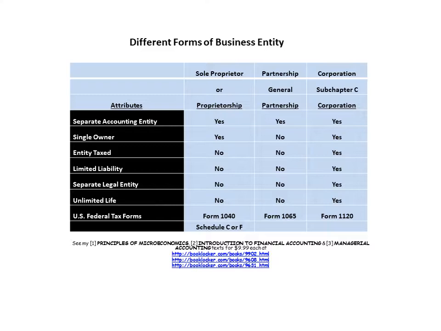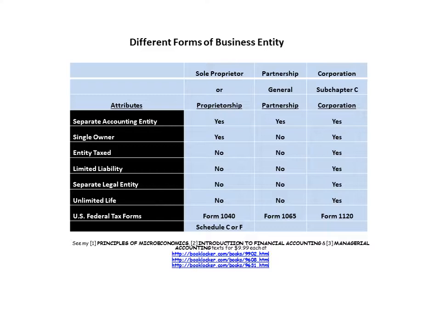In the case of a sole proprietor, it's a single owner. In the case of a partnership, it's two or more partners. In the case of a corporation, it could be a single shareholder or as many shareholders as you like.